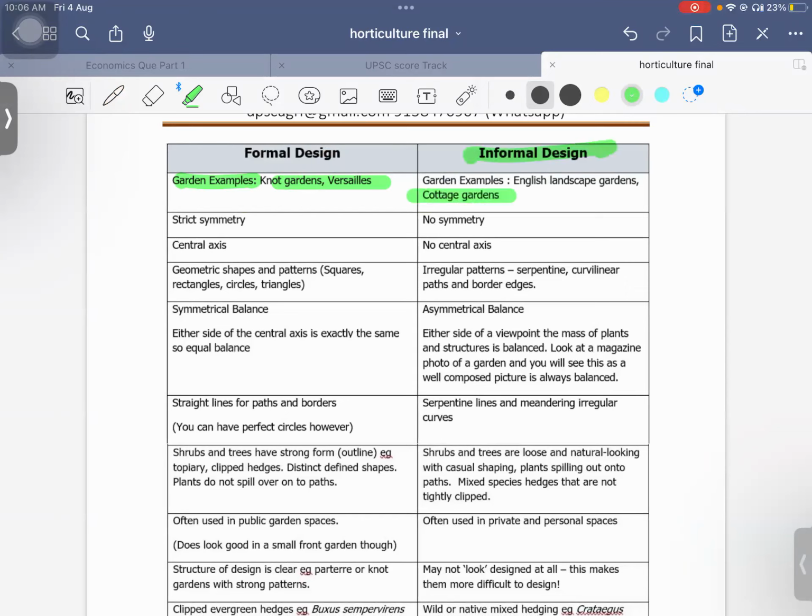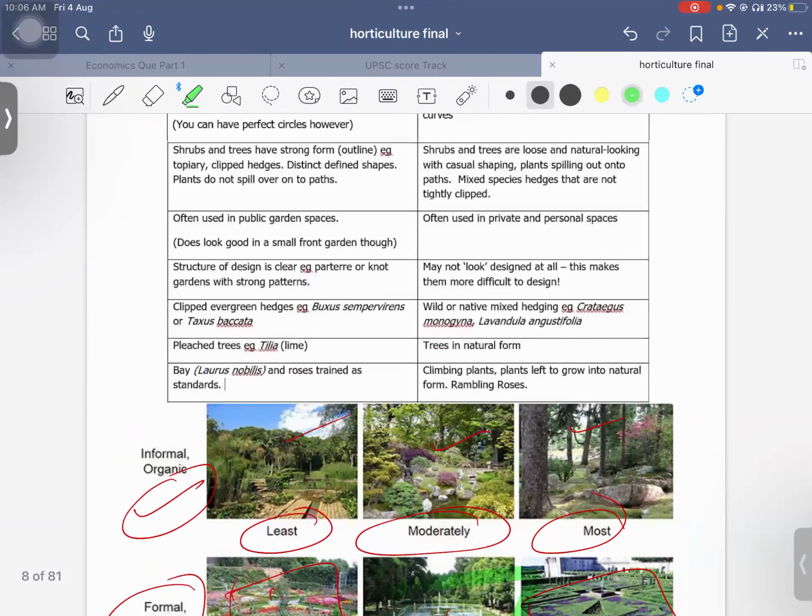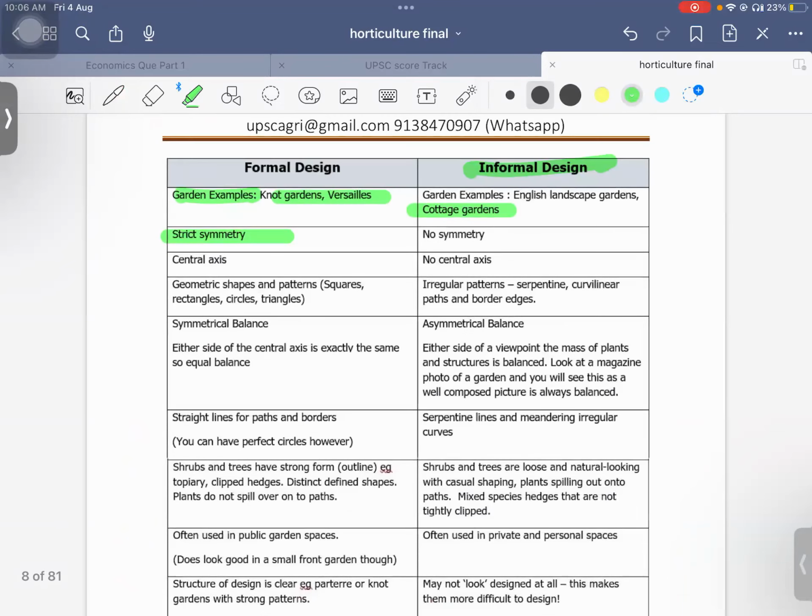We have cottage gardens. And there is strict symmetry. Here you can see it is very symmetrical. Okay, but in informal it will not be symmetrical. There will be a central axis. Here there will not be any central axis. And here geometrical shapes will be there, like square, triangle, circle, all these things. But here nothing like that, irregular.